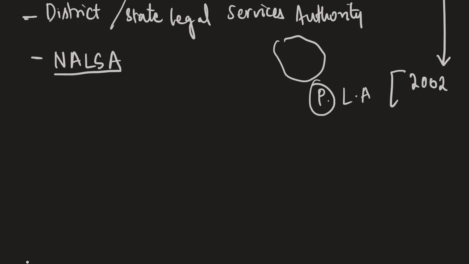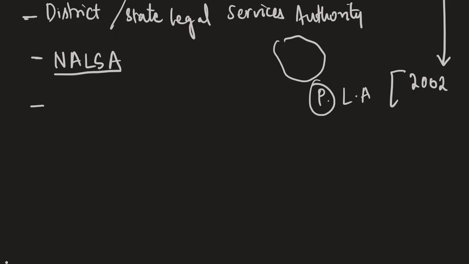Non-compoundable offenses are outside the purview of the Lok Adalats, which means more serious offenses wherein it is not possible to take back the complaint or for the parties to arrive at a compromise. Such non-compoundable criminal cases are not to be dealt with by the Lok Adalats.